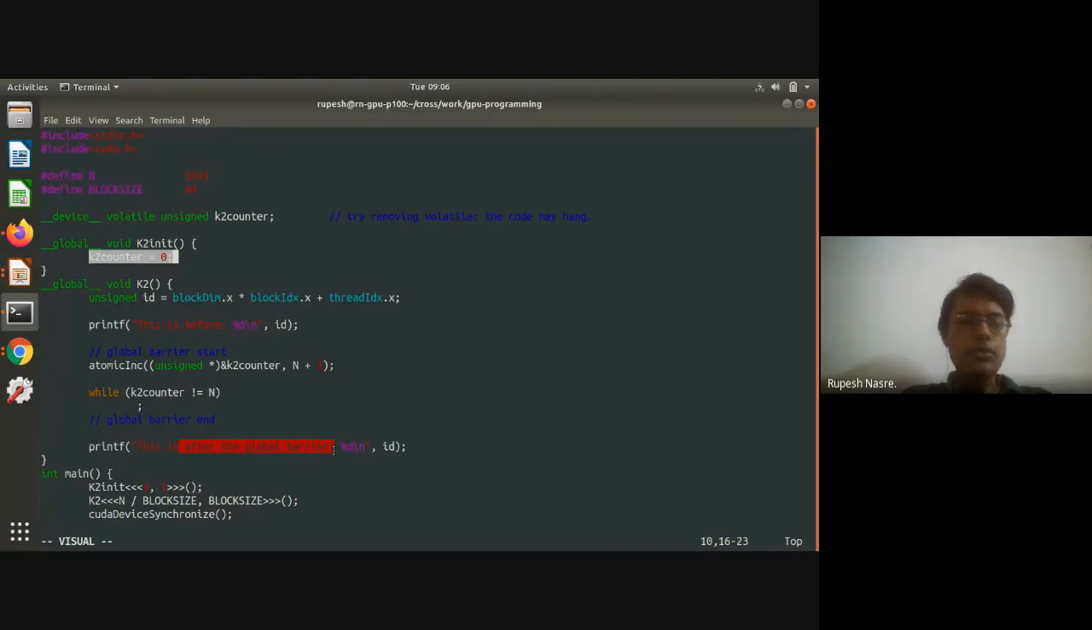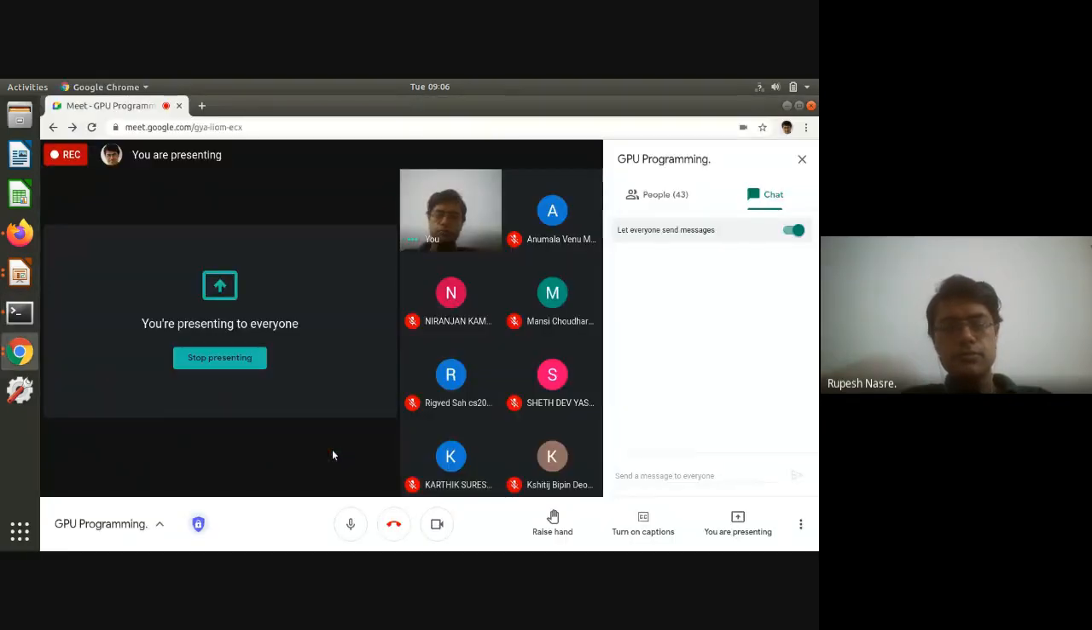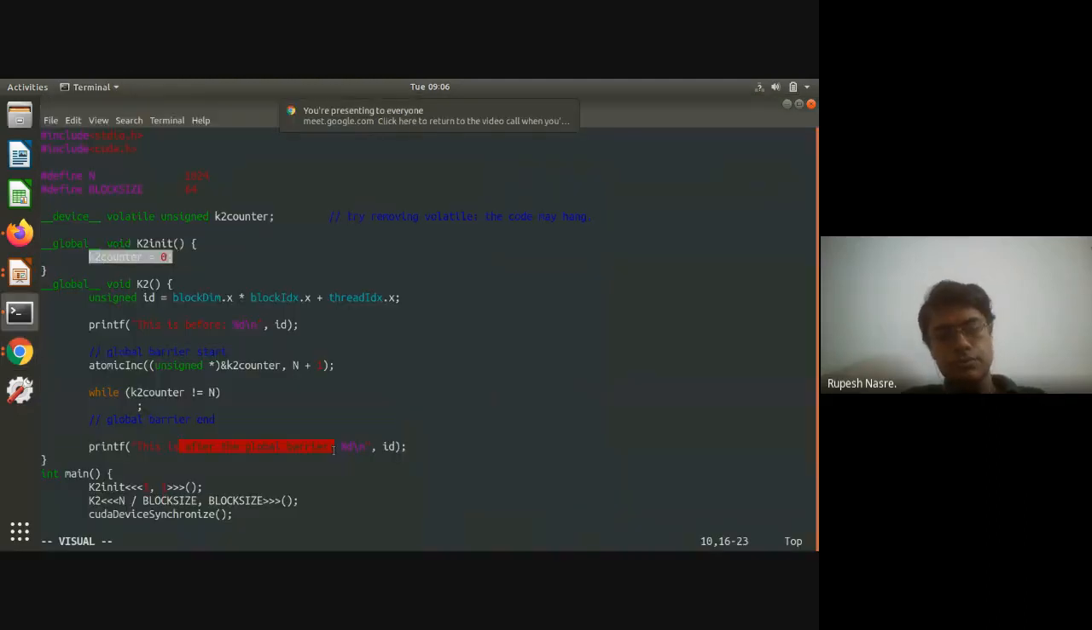But any suggestions on this code? Anything that you think might create a problem? Okay, so if there are no problems, then let's try to compile and run this code.